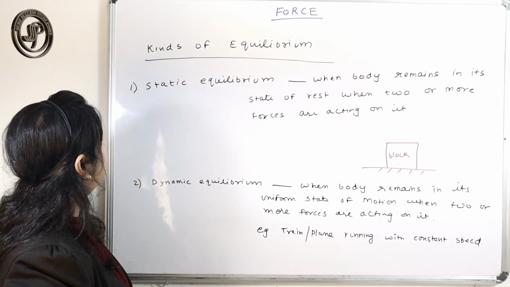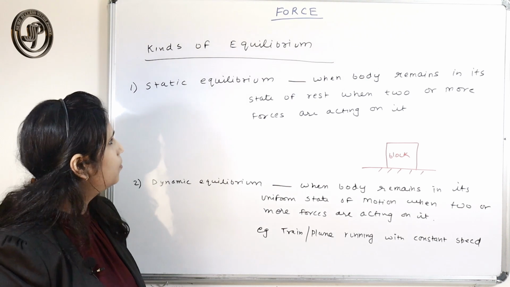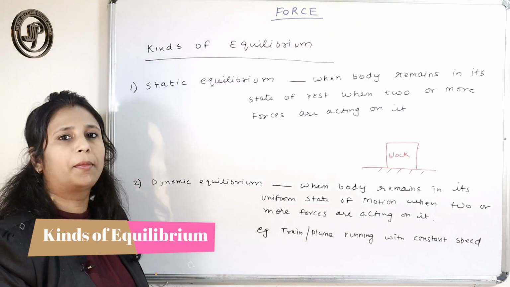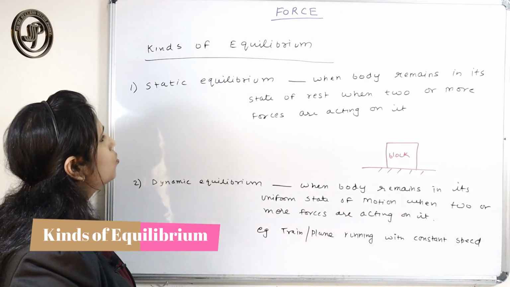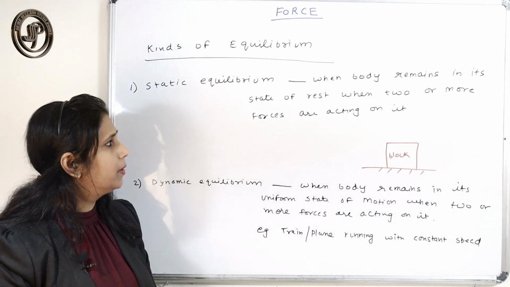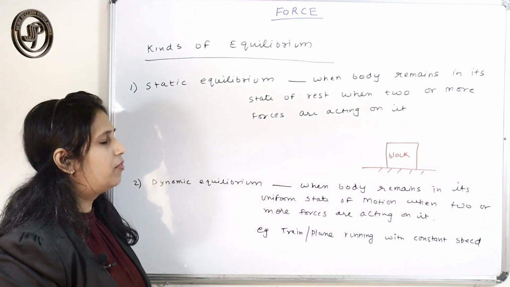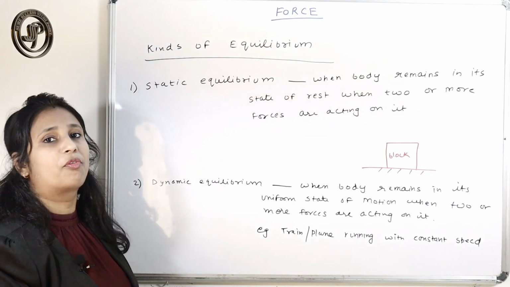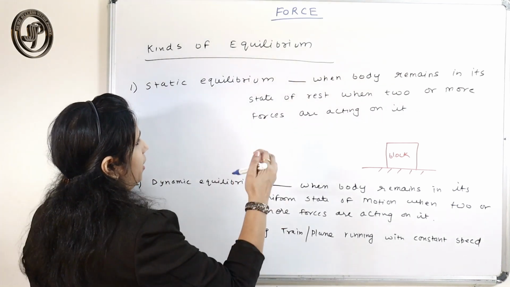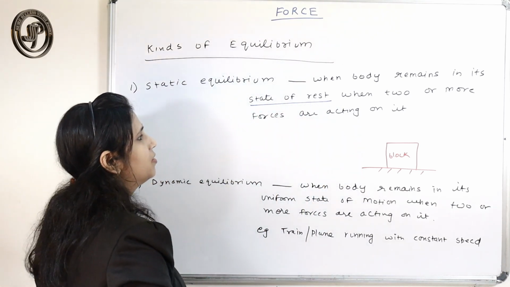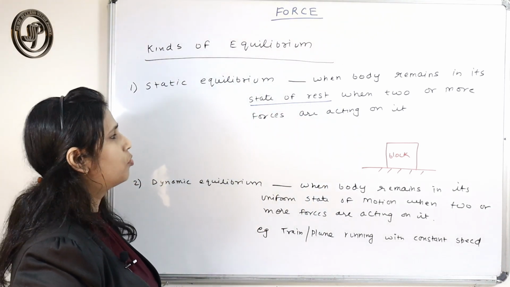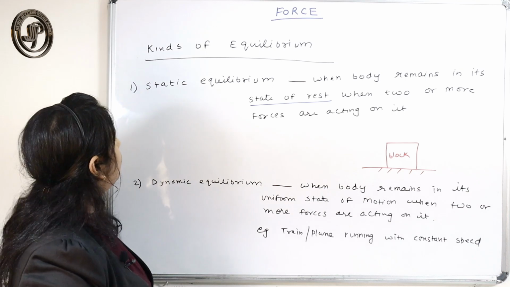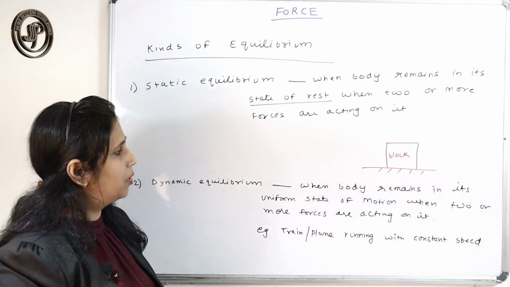There are two types of equilibrium: static equilibrium and dynamic equilibrium. So what is static equilibrium? In spite of so many forces acting on a body, if the body maintains its state of rest, it remains in a state of rest in spite of several forces acting on it, then the body is said to be in static equilibrium.